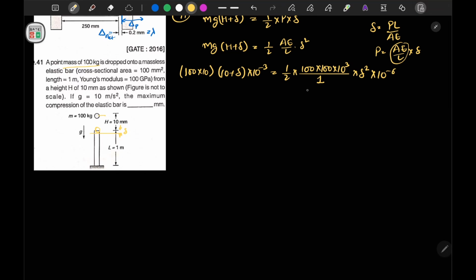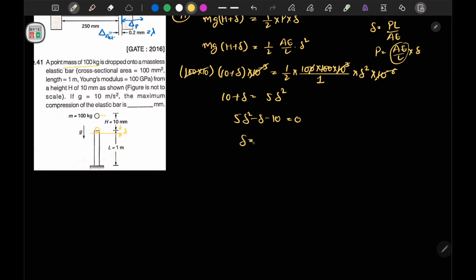If we solve this, the powers of 10 cancel out, and from here I will obtain 10 plus delta is equal to 5 delta square. So 5 delta square minus delta minus 10 is equal to 0.